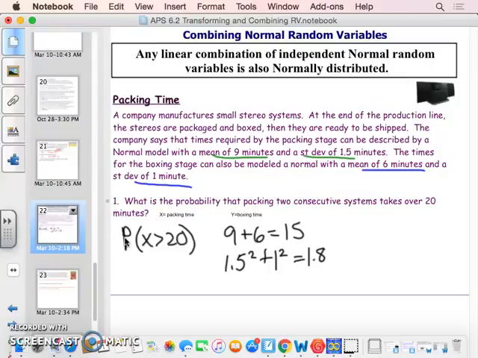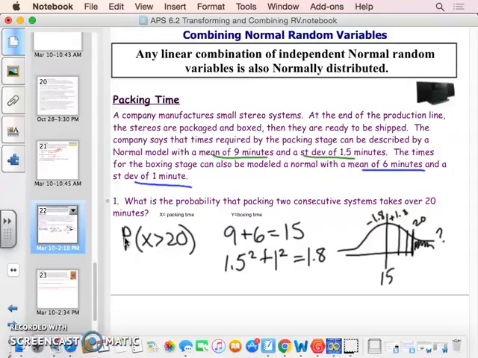So then step 2 is I want to find the probability of it taking longer than 20 minutes. So remember, it's a normal curve. So I know that my mean time now, it takes about 15 minutes, and then these go up by 1.8. That's my standard deviation. If you go this way, it's going down by 1.8. Okay? But I want to know what's the probability of 20. So I'll say like 20 is somewhere over here. That's where 20 would fall. So I want to know this probability right here.